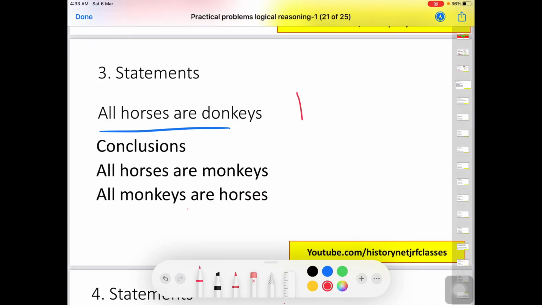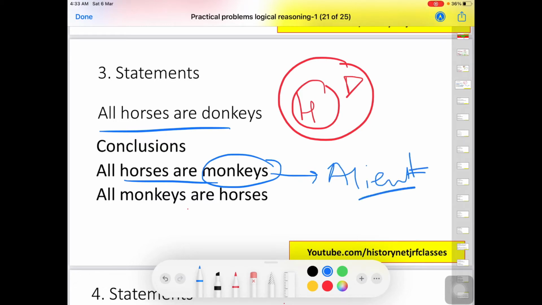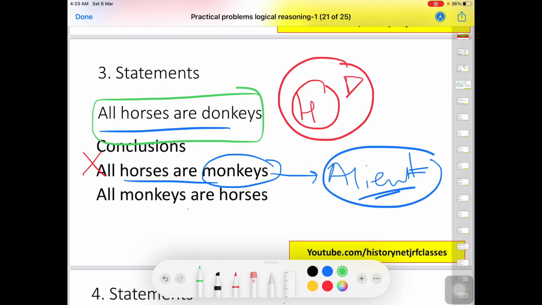Next is all horses are donkeys. So you have a horse, then it's a donkey. Options are all horses are monkeys. So monkey is an alien element. If there is any element or term which is alien, we have to mark it wrong, because we will never have something new in the conclusion. The conclusion will always have the terms that are present in the premise. Similarly, the second conclusion, all monkeys. Here monkey is again an alien element, so this conclusion is false. If you see any new element in the conclusion portion, that means that conclusion is invalid.